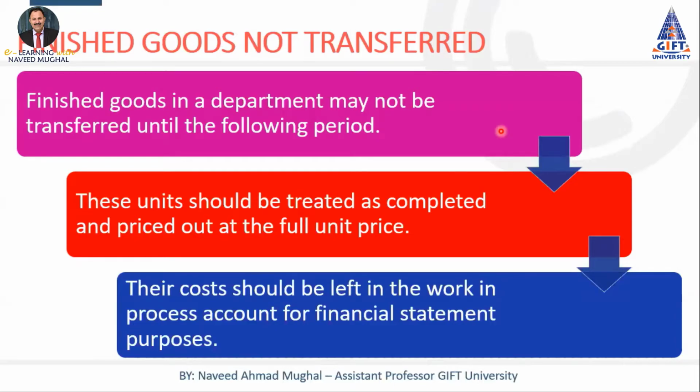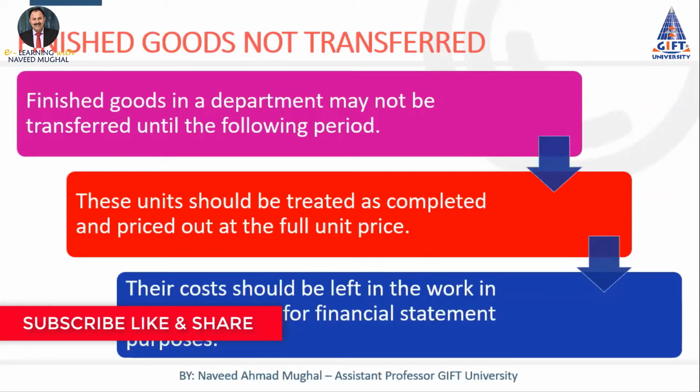It means they would be treated as finished products transferred out. For the calculation of the cost of those units, the number of units will be multiplied by the total unit cost. In this way we can calculate the cost of those units.